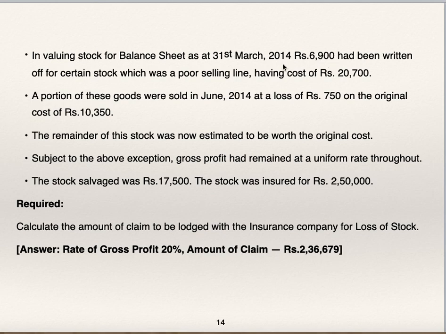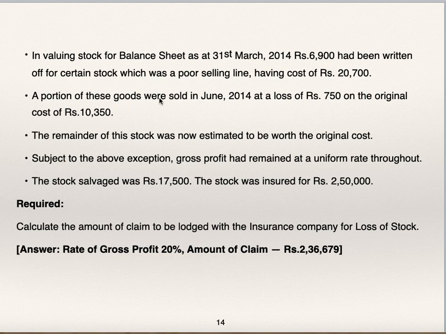Now from stock of 31st March 14 you have to deduct the difference in these two. Abnormal item cost is 20,700, 6,900 is already deducted, so the remaining difference will be deducted from closing stock, and the entire 20,700 cost of the abnormal item will be deducted from purchases.